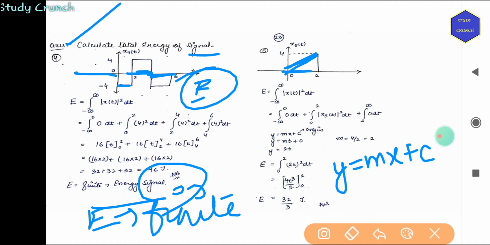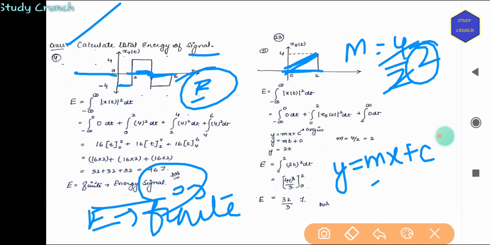Because the magnitude is 4 and the time is 2, so m is equal to 4 by 2, which will give us 2, so 2 will be m. Then again solving the equation, that is integrating x(t), it will give us 32 by 3 joules. So this is again an energy signal.